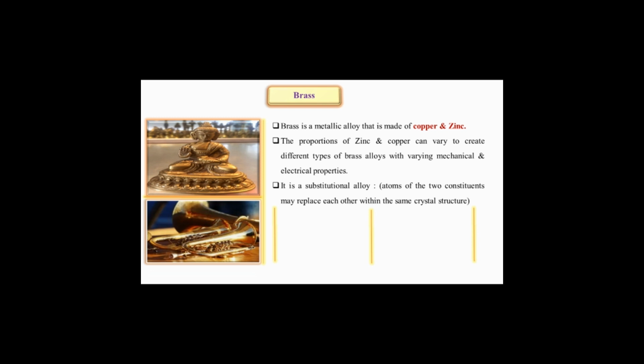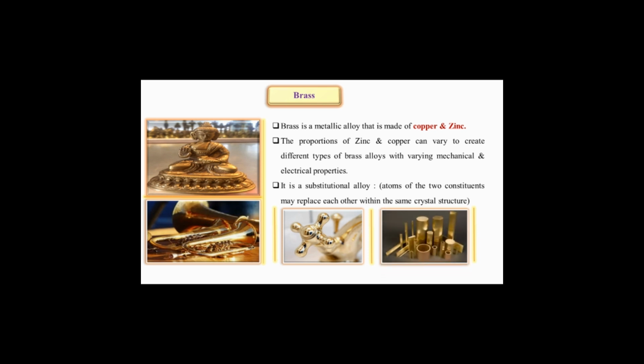Then in this second image you can see a musical instrument. That musical instrument is also made up of brass. Then in this third image, a tap, which is a very common application of brass, and you have seen it many times. In this last image, we see some solid and hollow pipes of brass. So these are some common applications of the copper alloy brass that we see in our day-to-day life.